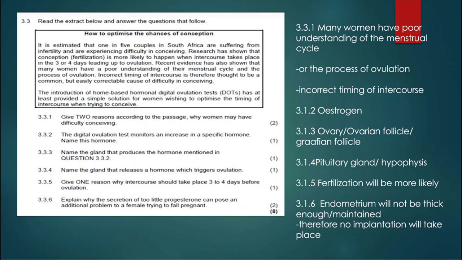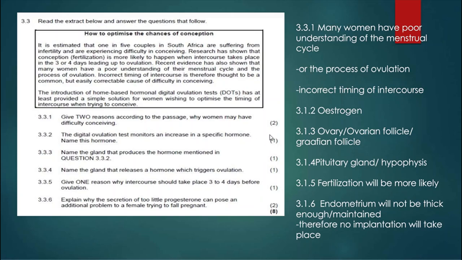So let's look at the first question. They say give reasons according to the passage why women have difficulty conceiving. So the answer is that many women have a poor understanding of the menstrual cycle or the process of ovulation. It is there in the passage. So if they give you a passage, obviously many questions will come from that passage. Also, the incorrect timing of intercourse.